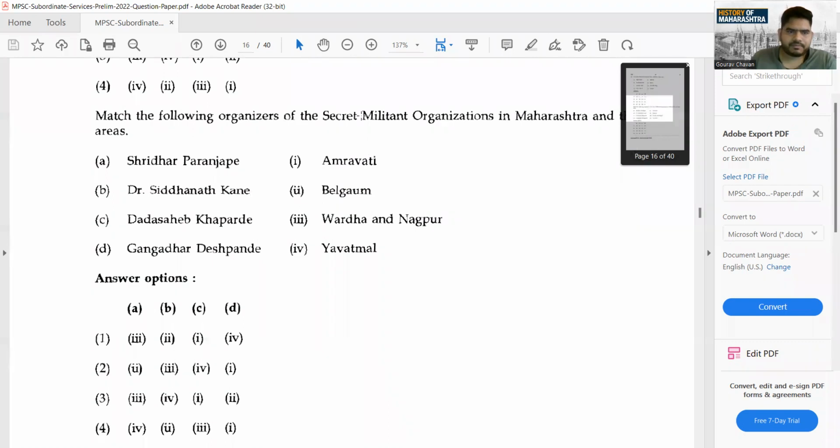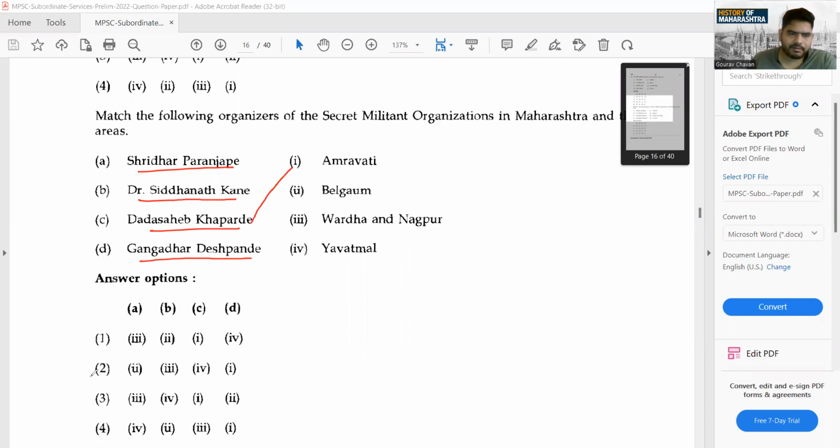Some names are given: Sridhar Paranjpe, Dr. Siddharth Kane, Dada Saheb Khapade, and Gangadhar Deshpande. If you remember, I have talked about one person, Dada Saheb Khapade. In lectures, we discussed who he was, what things he was doing, what he was propagating. So, Dada Saheb Khapade, Amravati.